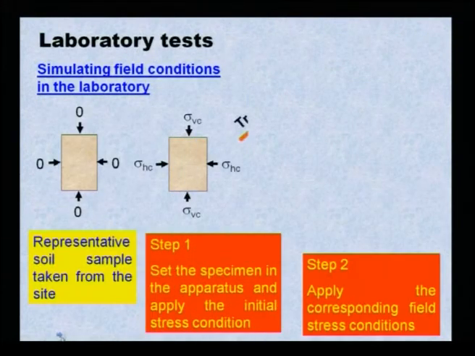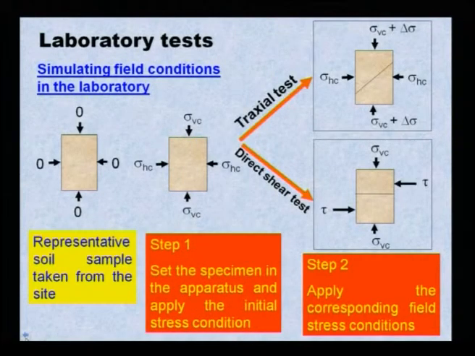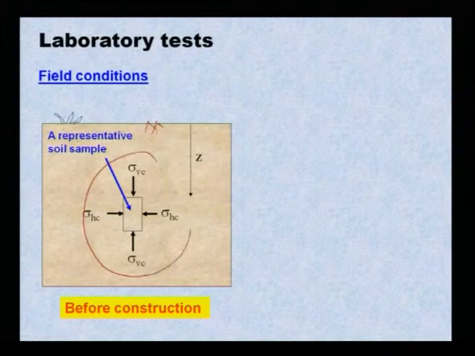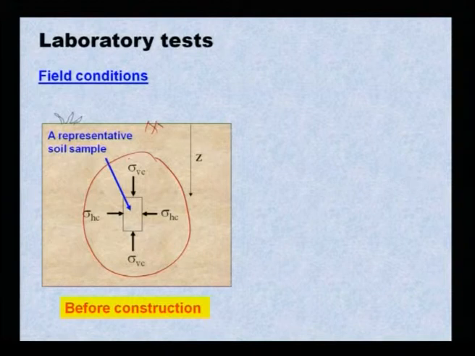Laboratory test. Now, simulating field condition in the laboratory: the moment a representative soil sample is taken from the site, it has no overburden pressure, it has no lateral pressure, that means it lost them. If you go back here, look at here, a soil element below the ground surface has all round pressure, overburden as well as lateral and confining pressure.